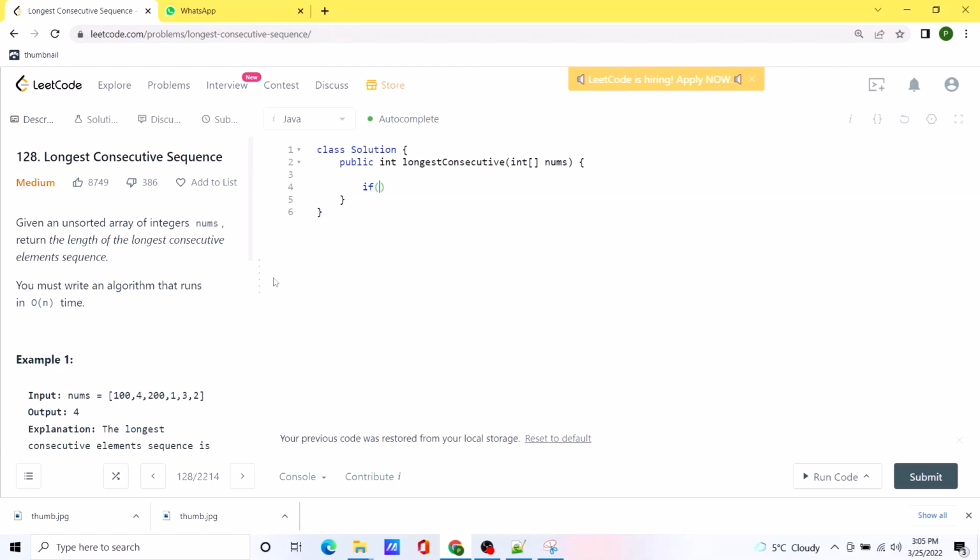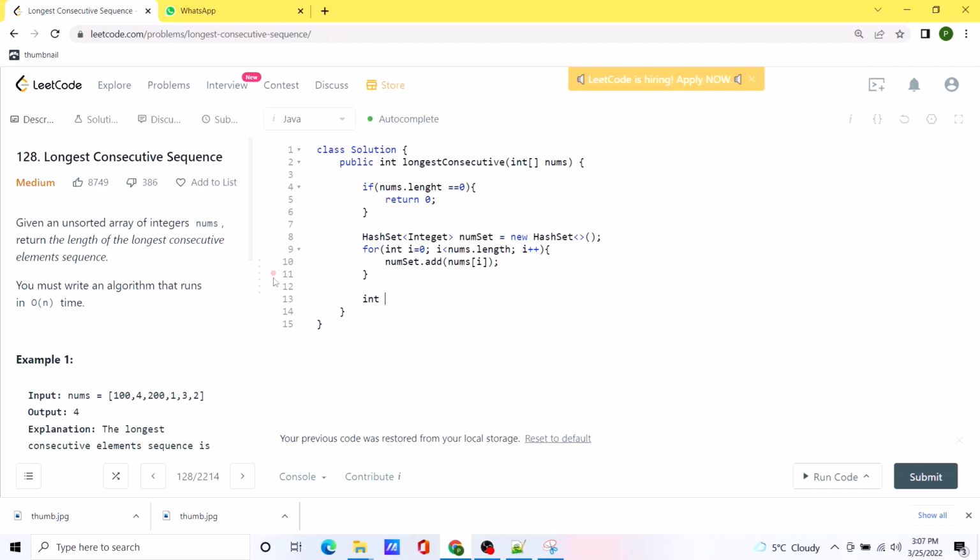So first of all, we are going to check whether we are given an empty list or not. If that's not the case, we are going to create a hash set. We are going to name it num set. Now we'll run a loop across the given input, and we are going to store all the values in our hash set. This is going to do two things. It's going to eliminate all the duplicate values, and it will only add unique entries in the hash set, because a hash set has a property that does not allow us to store duplicate values.